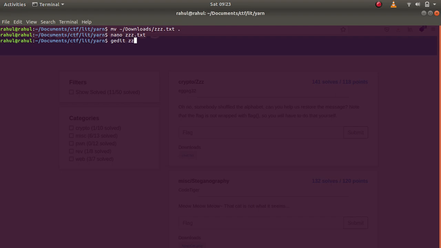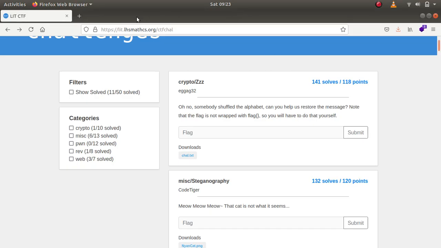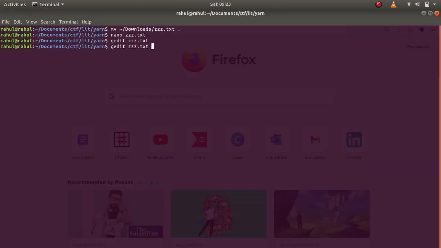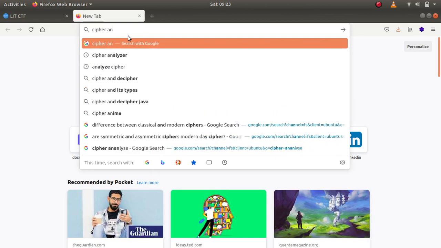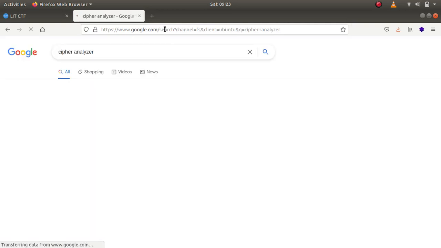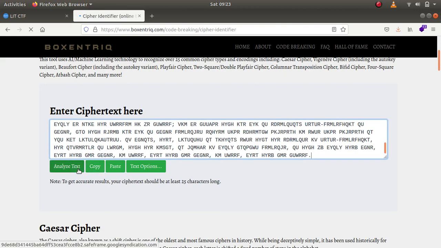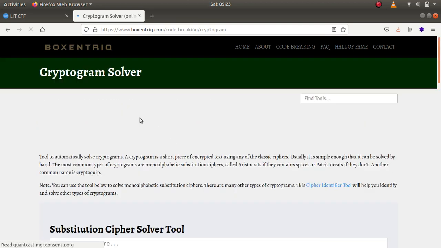Without wasting much of your time, I'll just do gedit and copy the entire text, because frequency analysis can take quite a while and then you have to map one character to another. This requires a huge amount of ciphertext, and that is the reason they have given you so much text. So let us use an online tool, cipher analyzer, and analyze the text. As you can see, it straight away says that it is a mono substitution cipher.